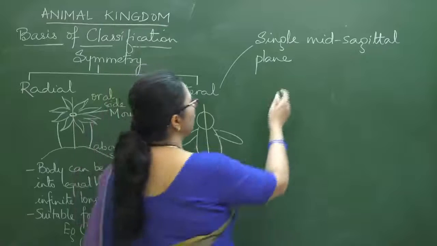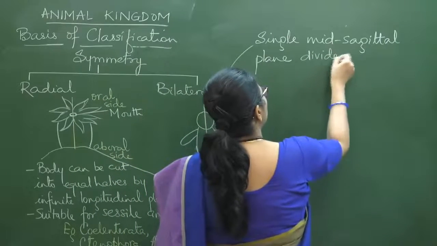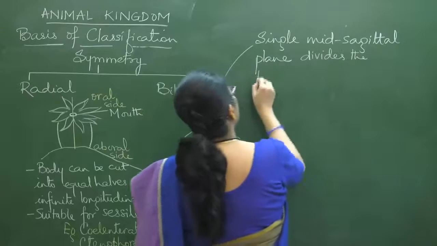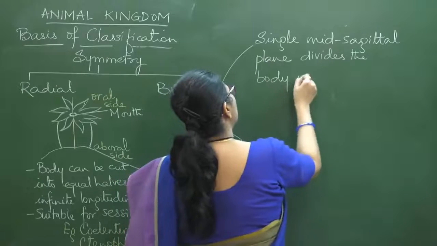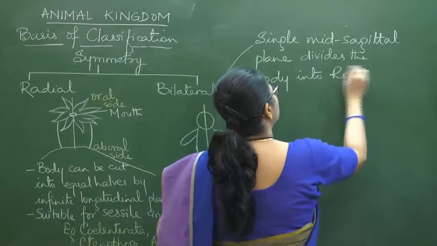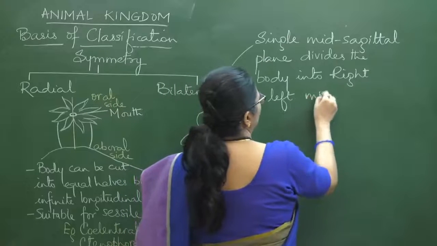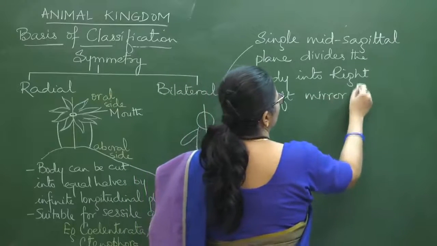Okay, so a single mid sagittal plane divides the body into right and left mirror halves.